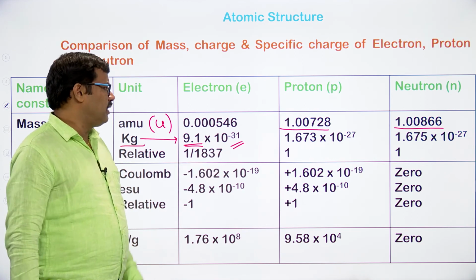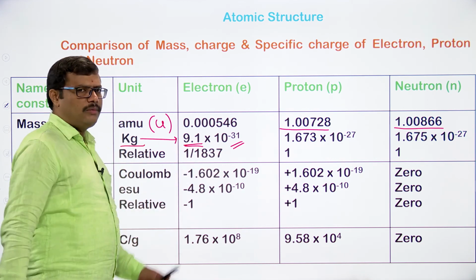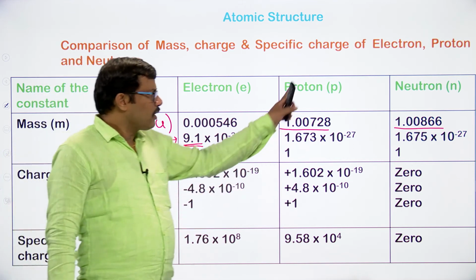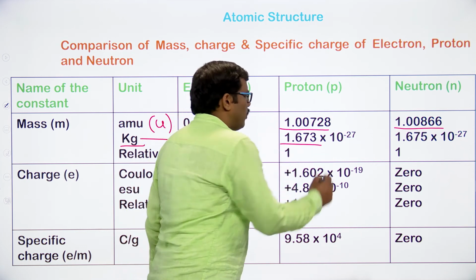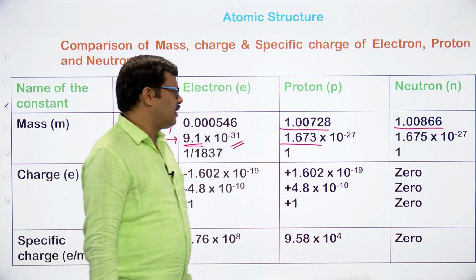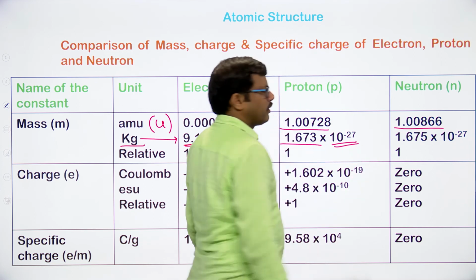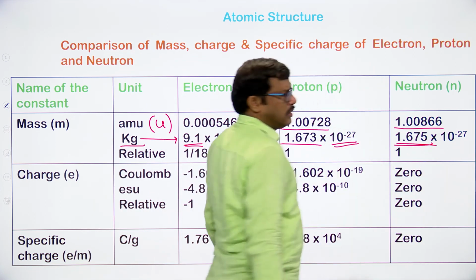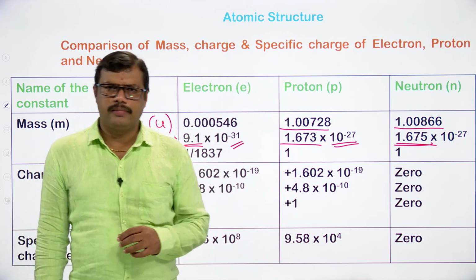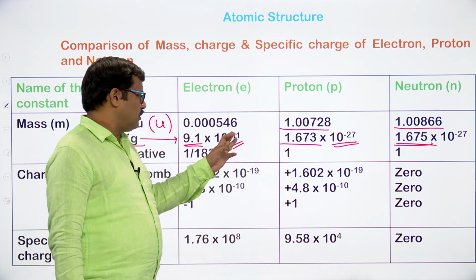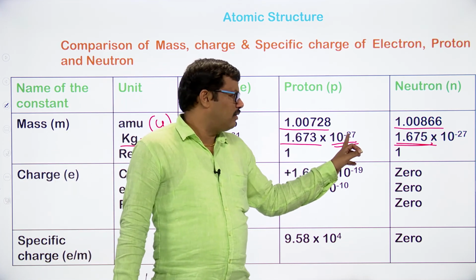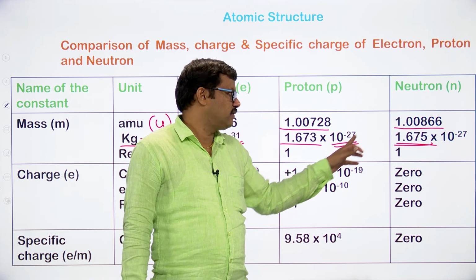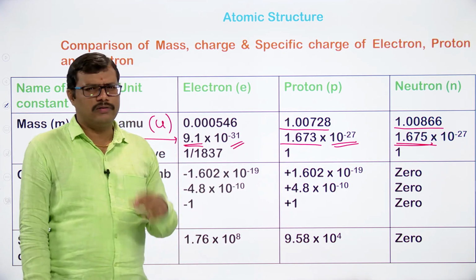Whereas the proton mass we take as 1.673 into 10 to the power of minus 27 kilograms, and the neutron mass is 1.675 into 10 to the power of minus 27 kilograms. Here the values are very low. You can observe the powers: minus 27, minus 27, minus 31. So the values are very low.